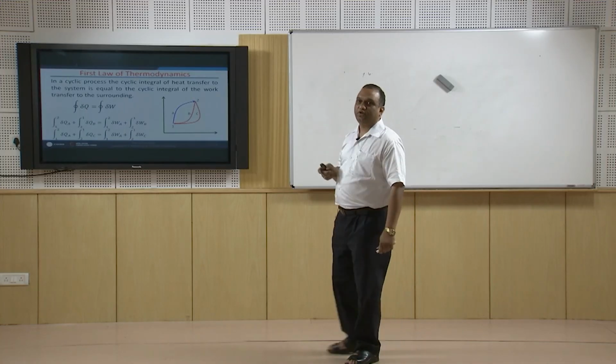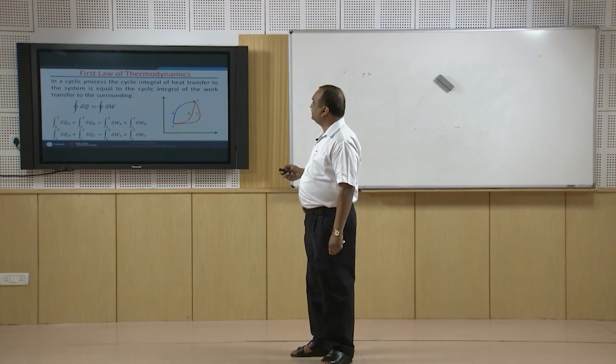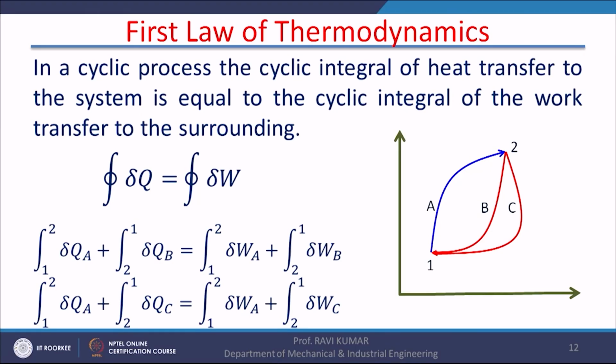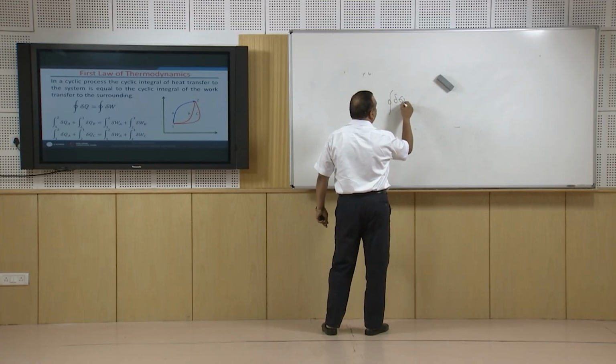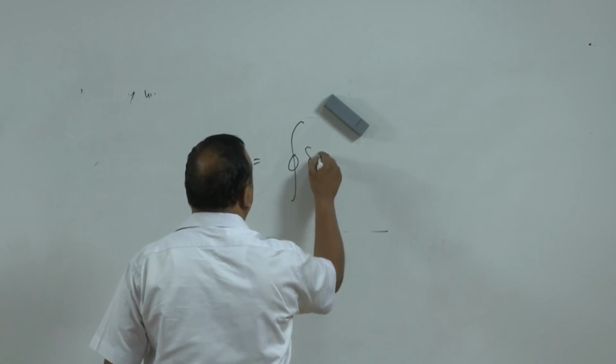Now, we will come to the 1st law of thermodynamics. The 1st law of thermodynamics states that in a cyclic process, the cyclic integral of heat transfer to the system is equal to the cyclic integral of work transfer to the surroundings. So, the 1st law says the cyclic integral of heat transfer to the system is equal to the cyclic integral of work transfer to the surroundings.